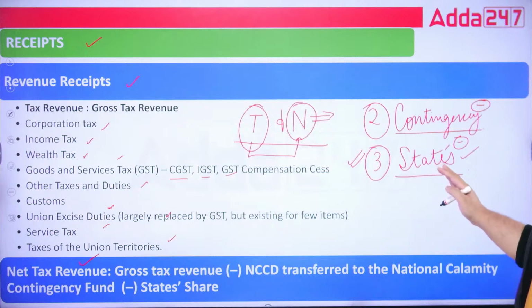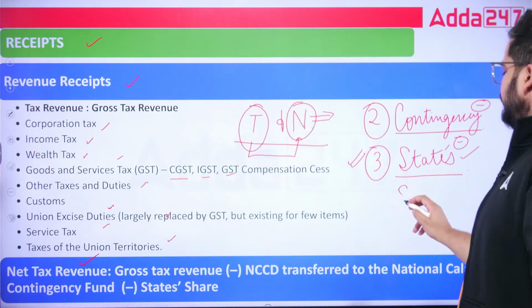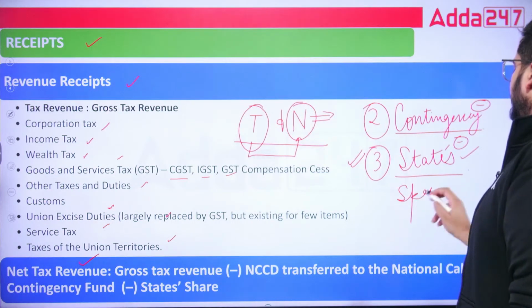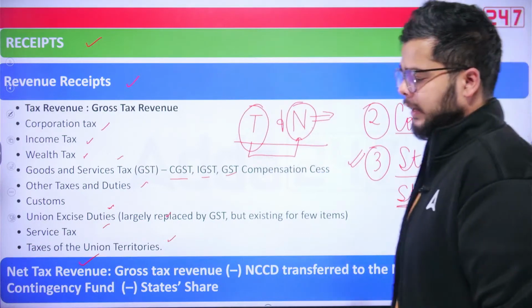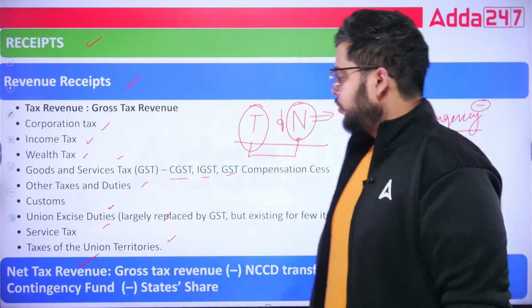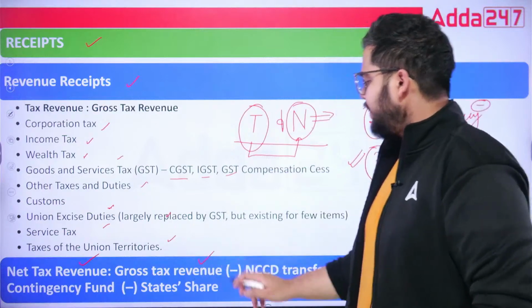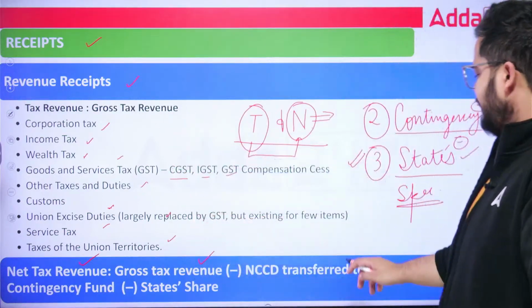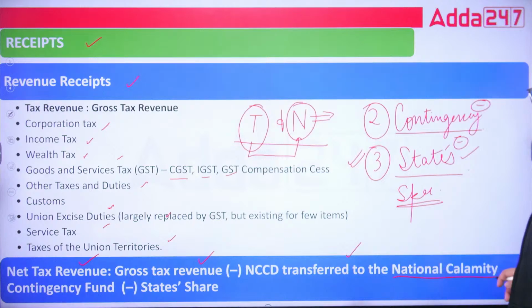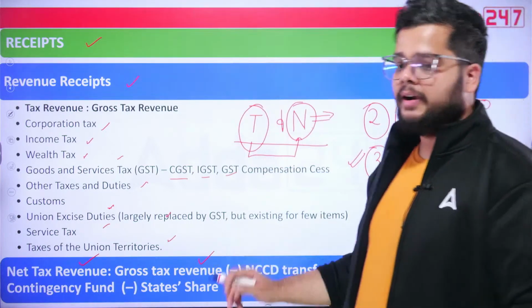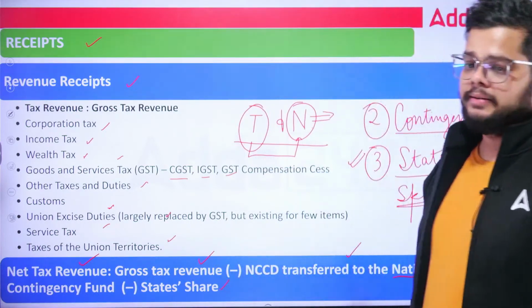Primarily I am saying why? Because specifically now states fall under this particular domain. Okay. So net tax revenue will be gross tax revenue, addition of all these taxes, minus the funds transferred to the National Calamity Contingency Fund, and minus the state's share.